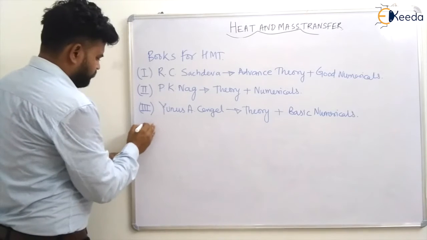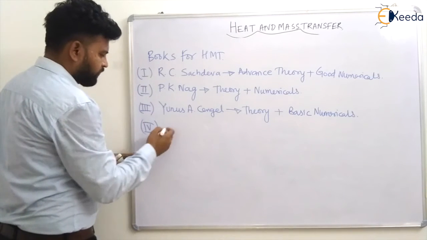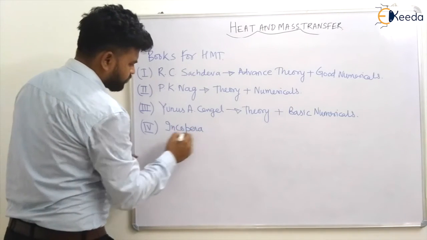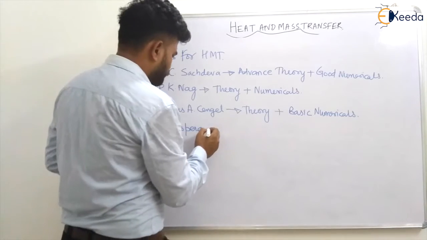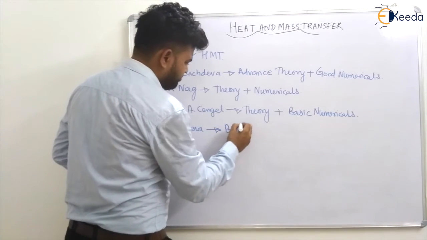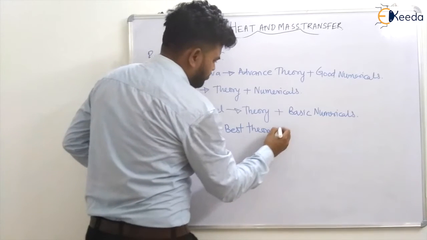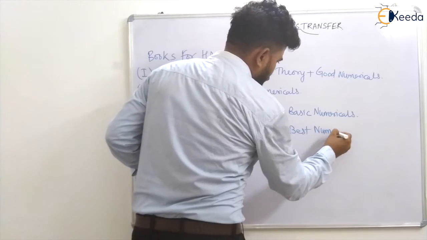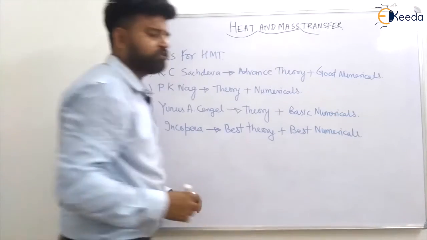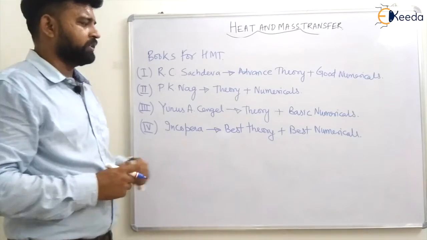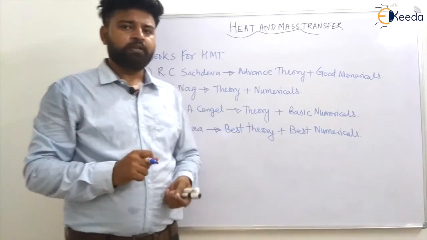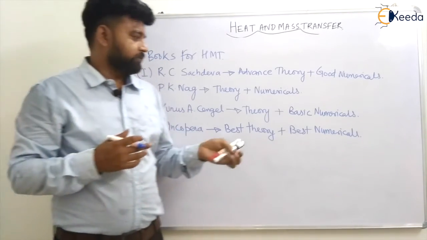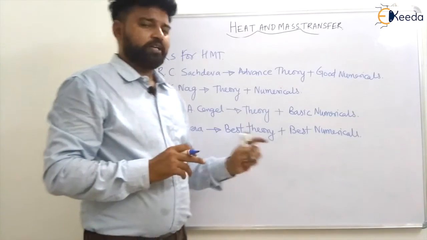Okay, now the fourth one is Incropera. In Incropera you will have good theory, that is the best theory, and the best numericals. You will have some different types of questions there. You will enjoy studying this book also, but I will say if you want to practice more questions, or some new questions with different types of concepts, then you can go for Incropera.